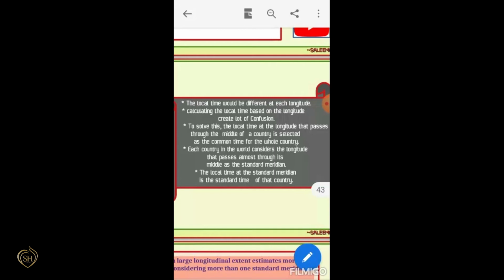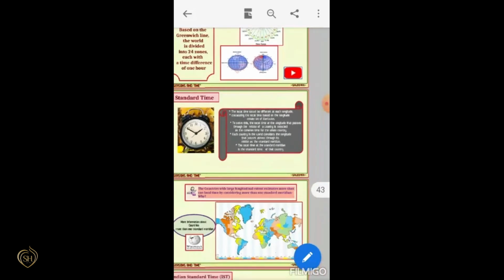To solve this problem, the local time at the longitude that passes through the middle of a country is selected as the common time for the whole country. Each country in the world considers the longitude that passes almost through its middle as the standard meridian, and the local time at the standard meridian is the standard time of that country.